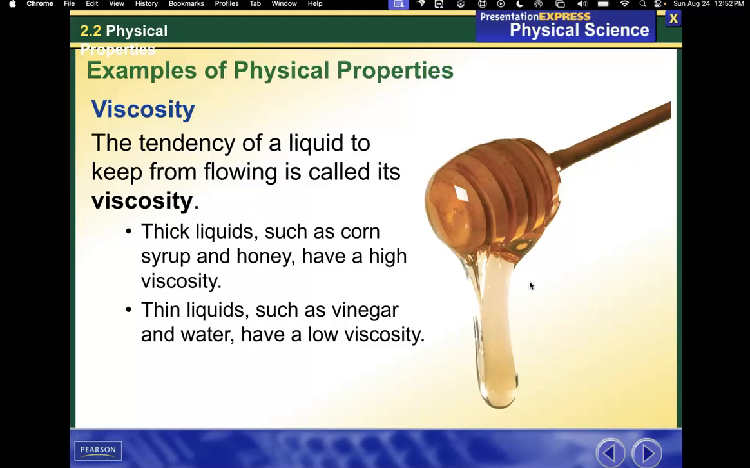Viscosity. The tendency of a liquid to keep from flowing is called its viscosity. Thick liquids such as corn syrup and honey have a high viscosity. Thin liquids such as vinegar and water have a low viscosity.